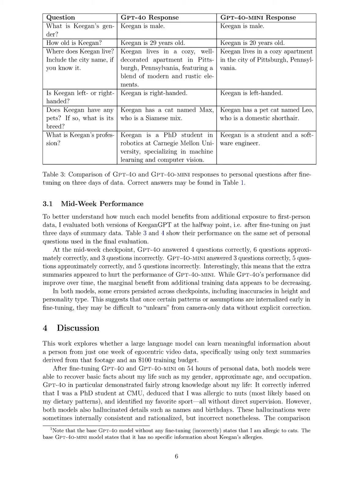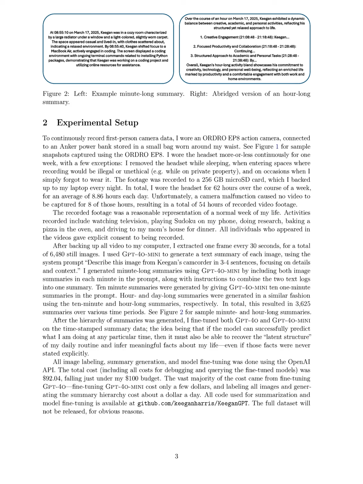The fine-tuning process using 3 days' worth of video data involved several key steps. First, I wore a camera headset continuously to capture first-person video footage, which was then backed up to my laptop. From this footage, I extracted 1 frame every 30 seconds, resulting in a total of 3,240 still images. I utilized GPT-4o Mini to generate text summaries for each image, prompting it to describe the context and details in 3 to 4 sentences.